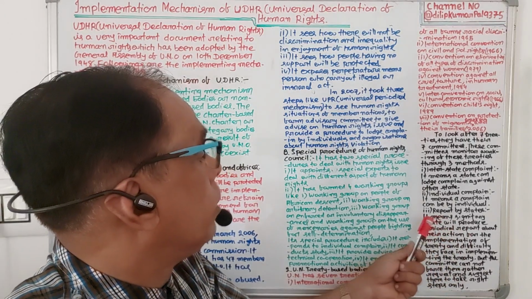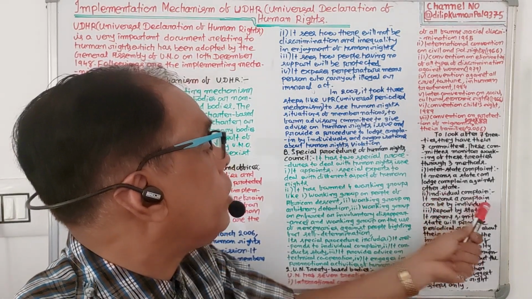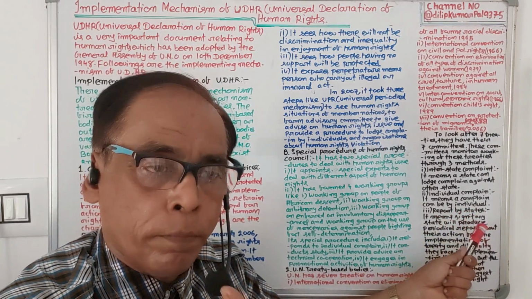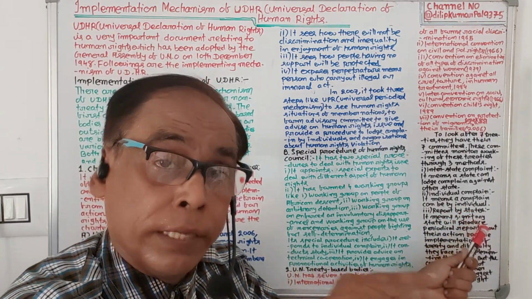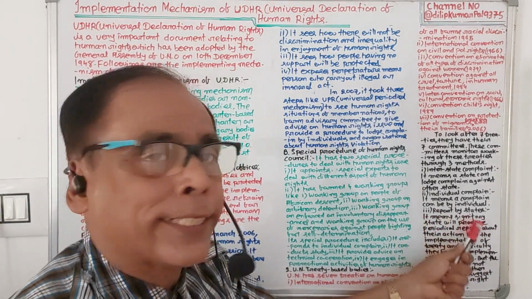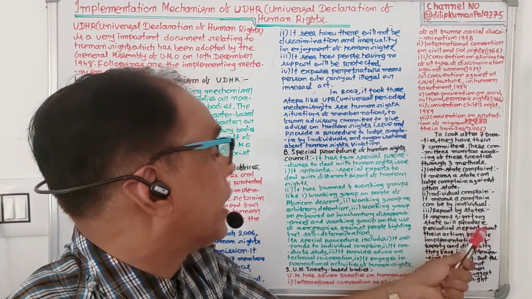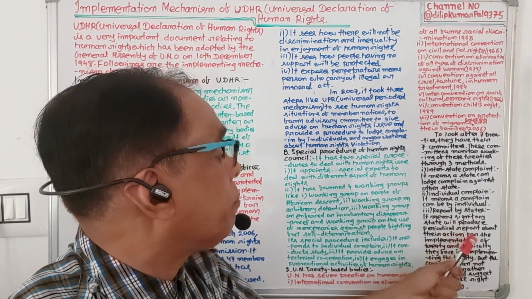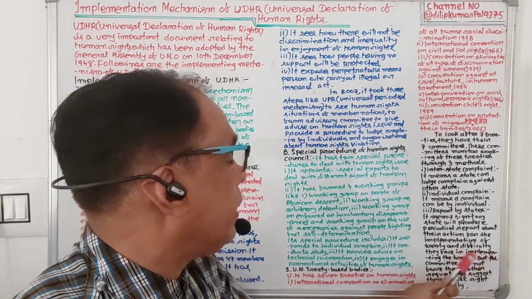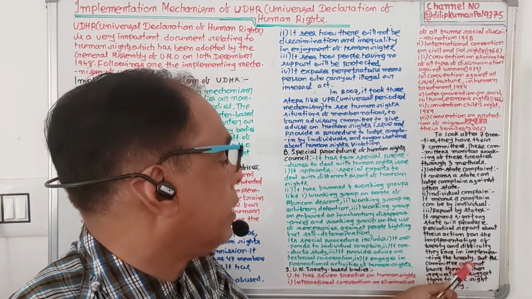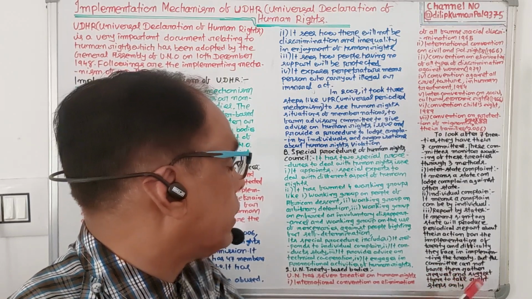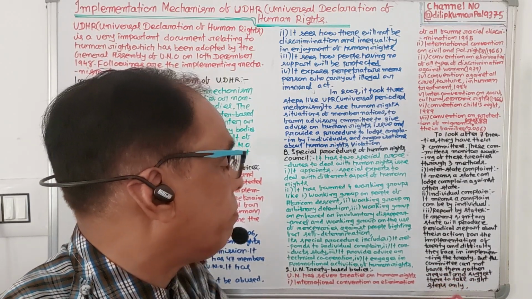Number 2, individual complaint. It means an individual can lodge a complaint before the committee. Number 3, report by states. It means a signatory state will produce periodical reports about its actions for the implementation of the treaty and the difficulties it faces in implementing it. But the committee cannot force them; it can only request and suggest that they take the right steps.